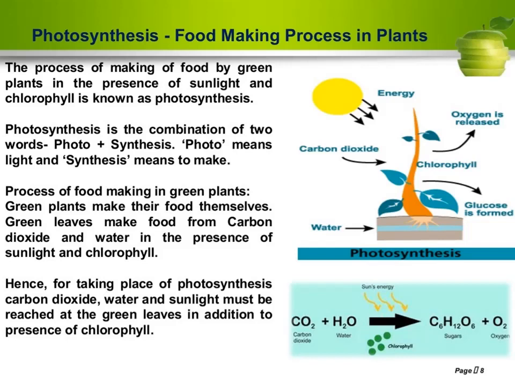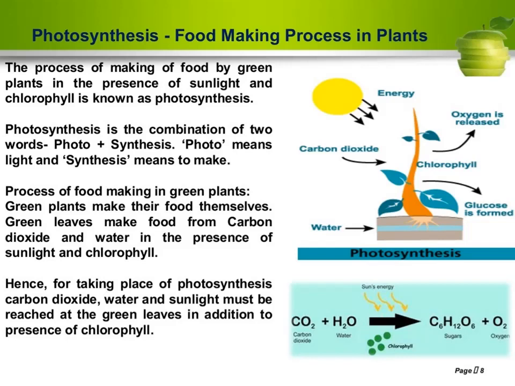Excess glucose is stored in the form of starch in parts such as seeds, stems, roots, even leaves of the plants. Means the food which is produced by the plant is used by the plant, but the excess food which remains is stored in different parts of the plant, which is helpful for animals and human beings as food.